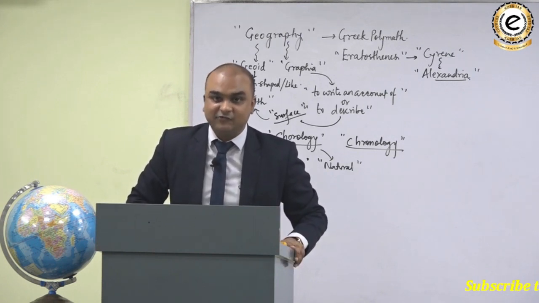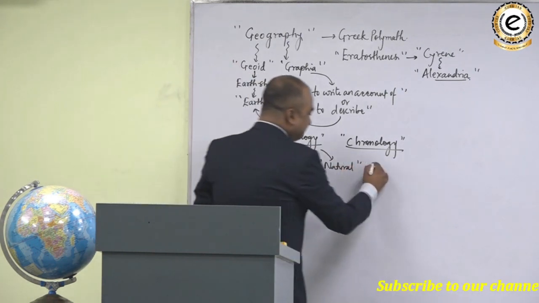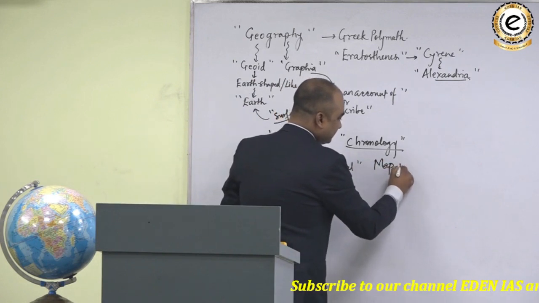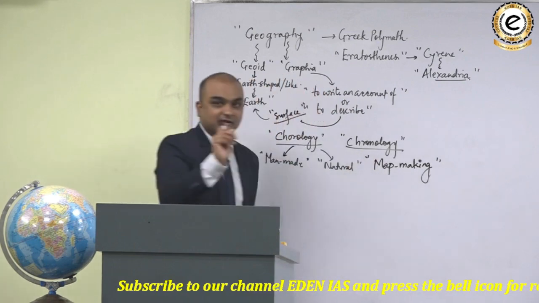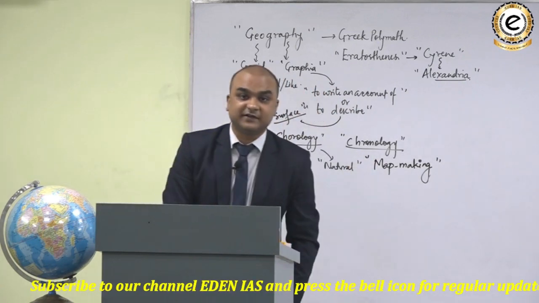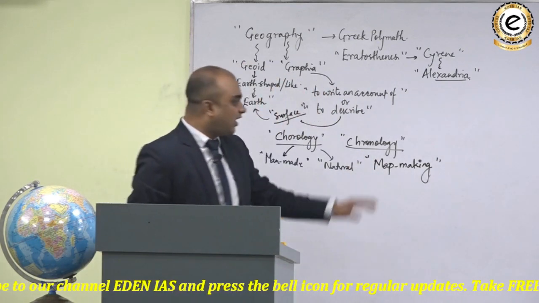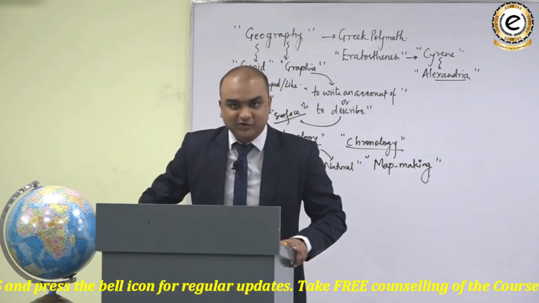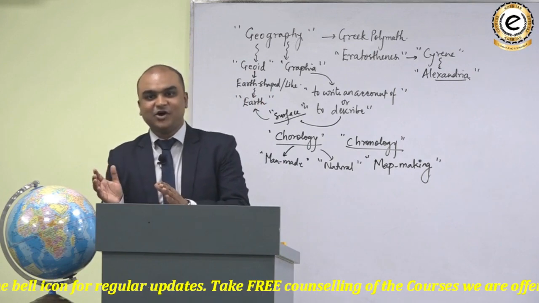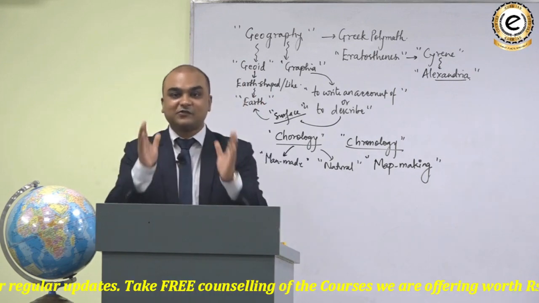Clear? Therefore, map making is an integral part of geographical studies. The art of map making is known as cartography. So cartographers and geographers often find a lot of resonance.